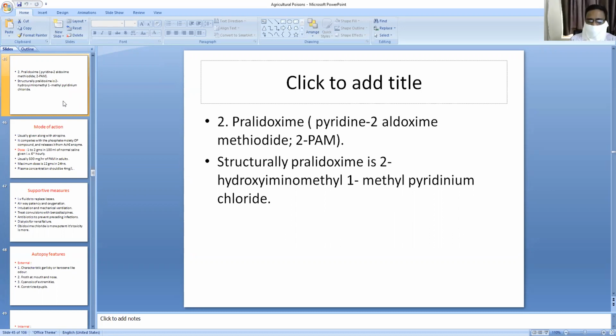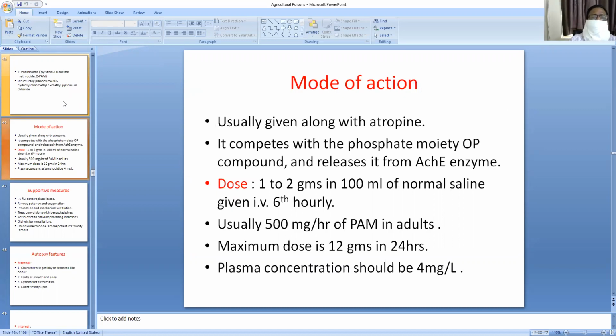Oximes are very, very important in treating organophosphorus poisoning. Regarding the mode of action of oximes, they are usually given along with atropine. It competes with the phosphate. I told you the dose: 1 to 2 grams in 100 ml of normal saline, usually 500 mg per hour of 2-PAM in adults. Maximum dose is 12 grams in 24 hours.